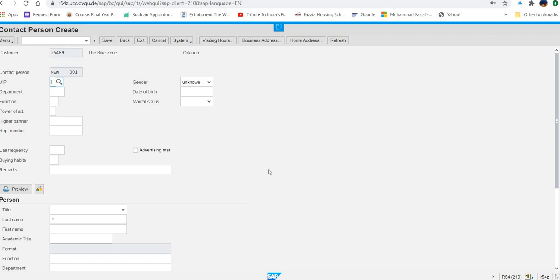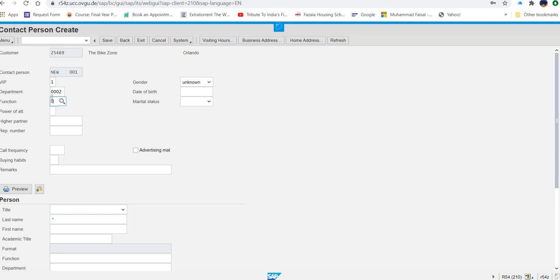So where all this data will be entered? Here for VIP, you will enter 1. For department, you will enter 0002, and then function, you will enter 02.